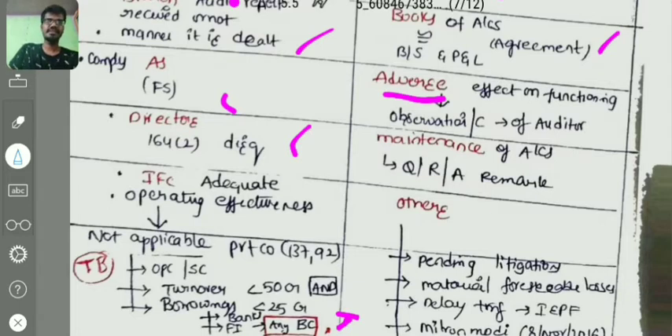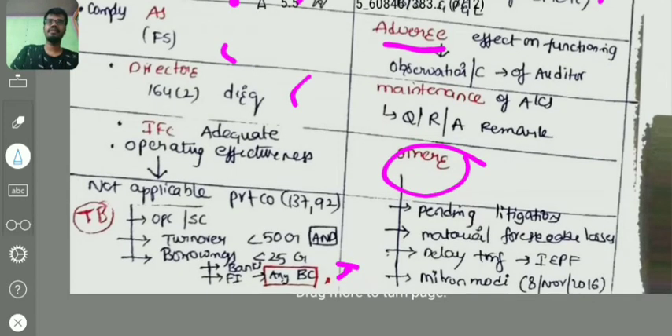And coming to our next, others. In others, there are 4 points. Any pending litigations, the auditor has to report. Any material foreseeable losses, the auditor has to report. Any delay in transfer to the IEPF account, under section 125 of the Companies Act. The auditor has to report any delays in transferring the amount to the IEPF, that is the Investor Education and Protection Fund account.